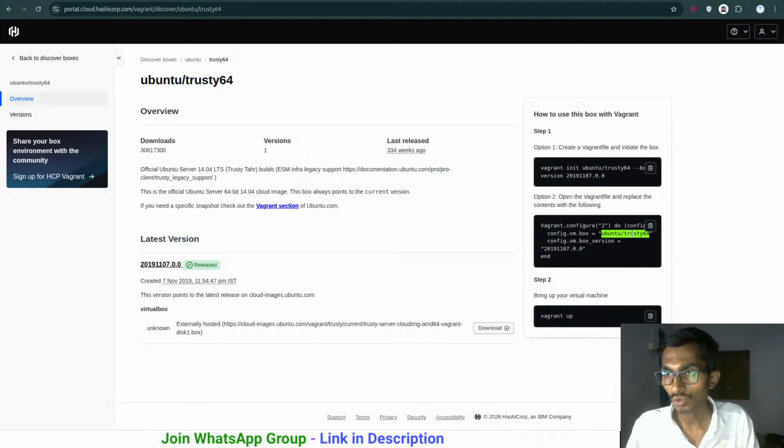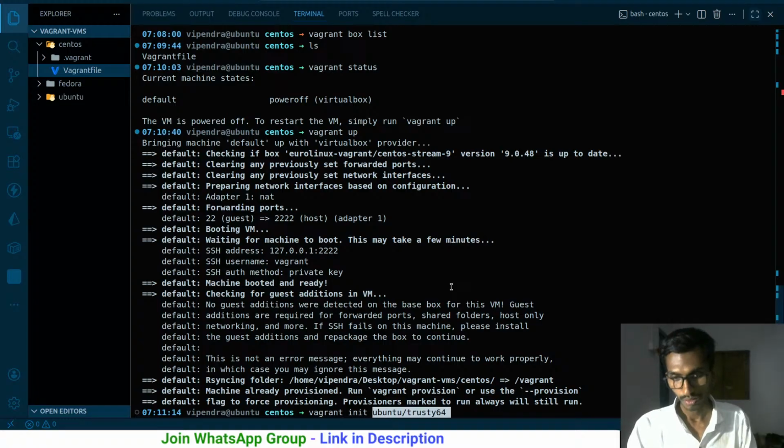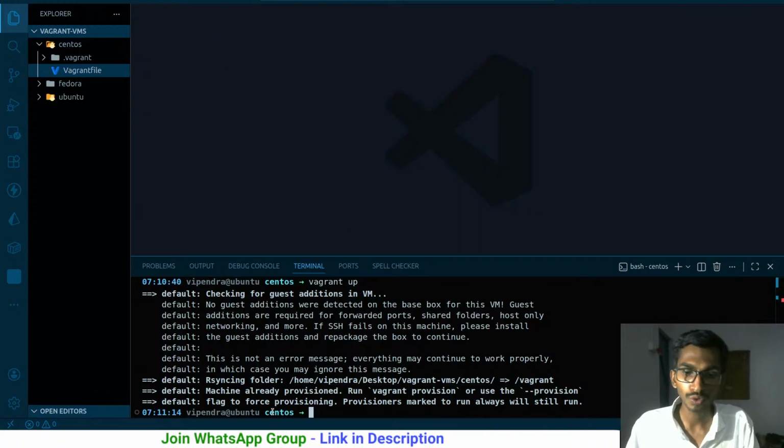So ultimately what you have to do is copy it from here. Let me do it really quickly. You just simply say vagrant init and this particular box name, and it will automatically create a folder for you. Ultimately it will create a Vagrantfile, and then when you run Vagrant, you just go to that particular folder. It will take a lot of time, so that is why I'm not doing it. But if you know a little bit about Vagrant, you must have understood. And lastly, you go to that particular folder. Here I am inside that, and you run vagrant up, and it will start running.